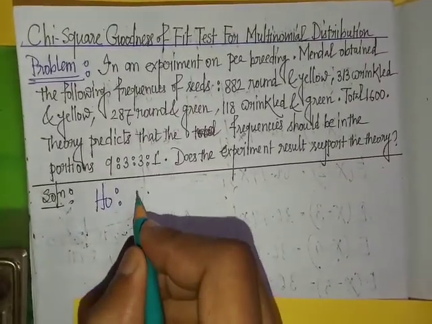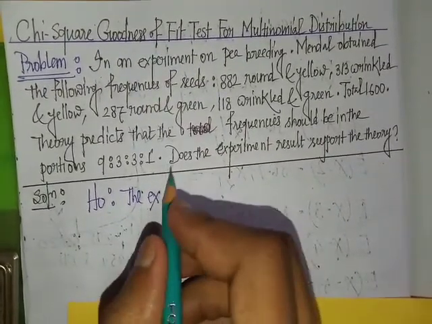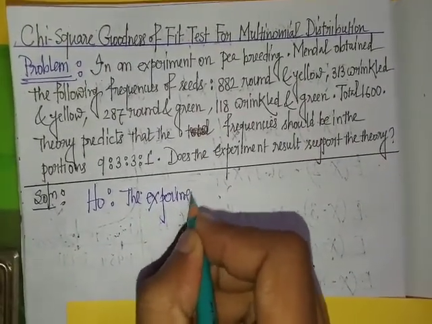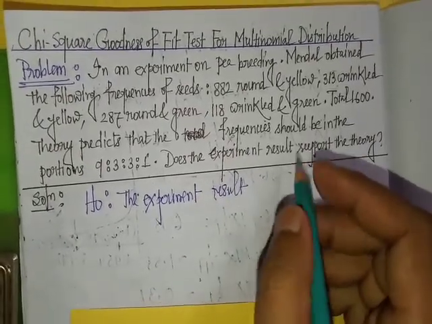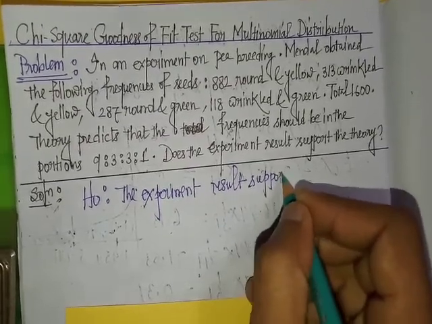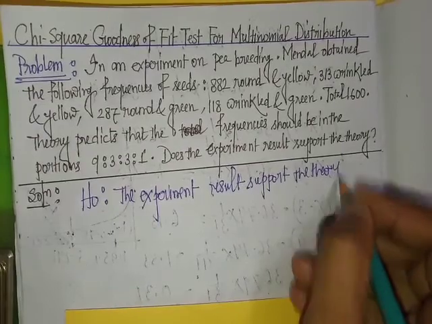Null hypothesis: we assume the experiment result supports the theory.